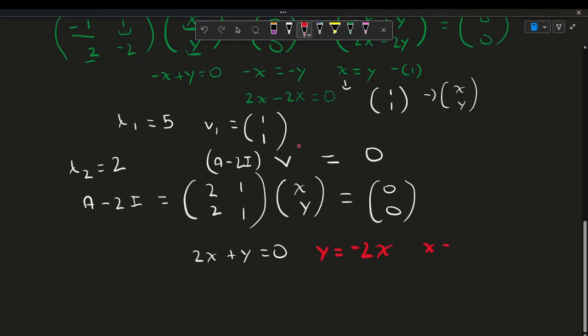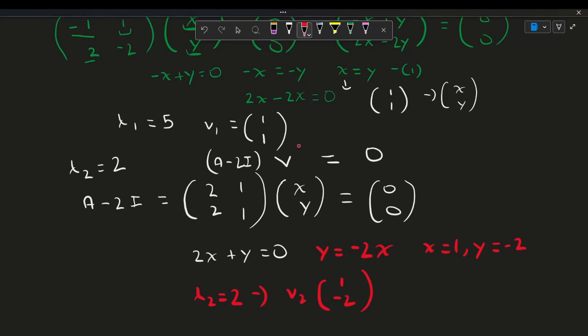So when x is equal to 1, y would be negative 2 times 1, which is negative 2. So our vector v2 would be 1, negative 2. That's our second eigenvector. So for lambda 2 is equal to 2, our eigenvector v2 is 1, negative 2.